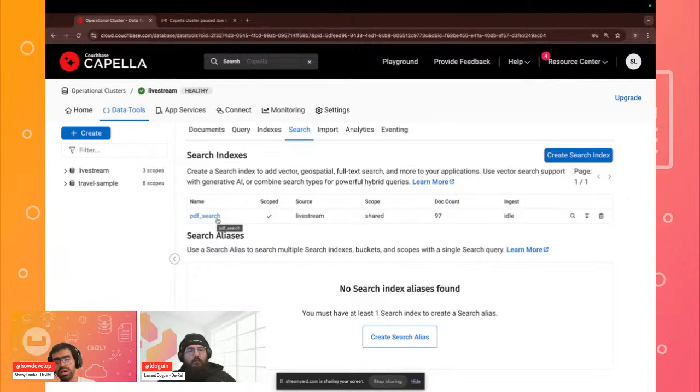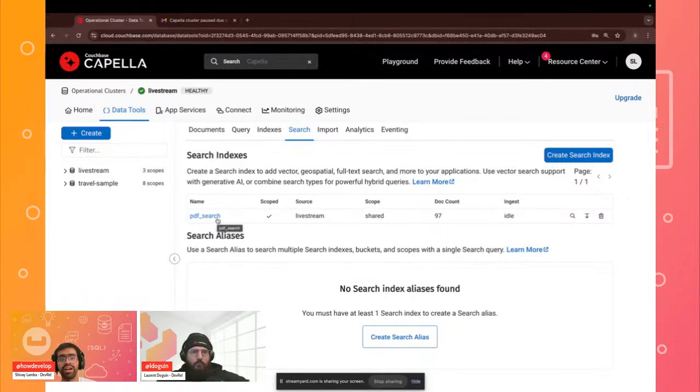This is used specifically to define your vector index, which refers to the specific field inside your scope and collections that is being used as your embedding.